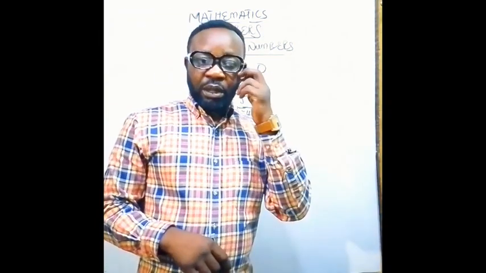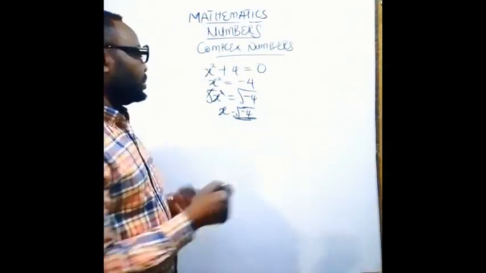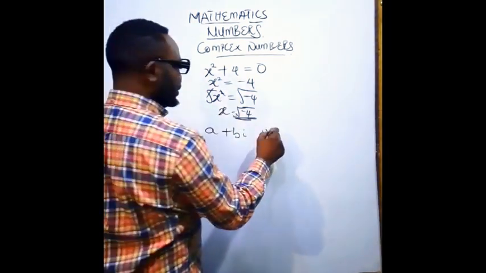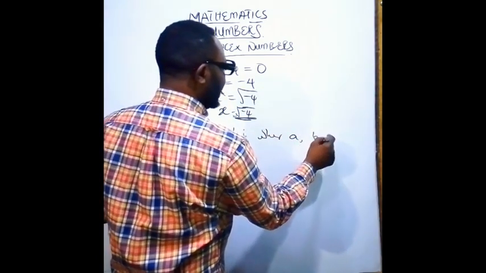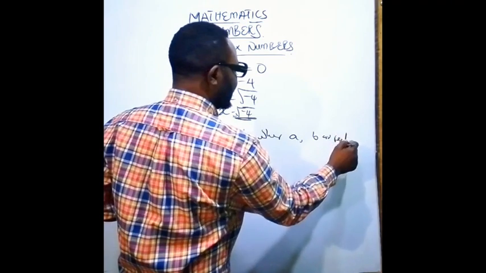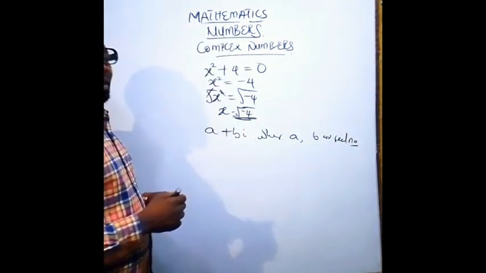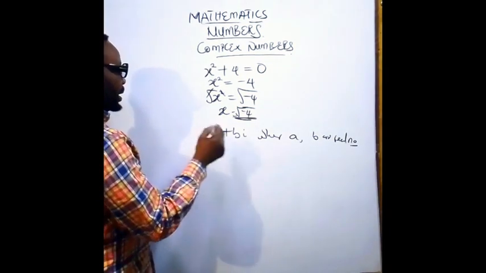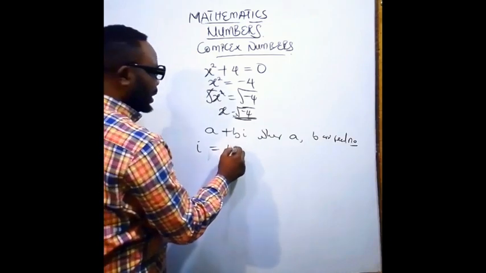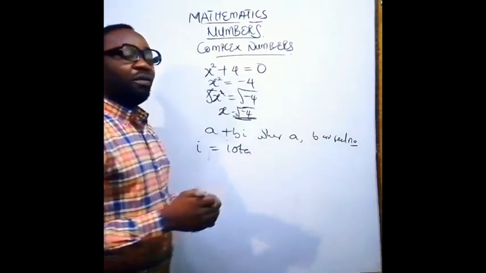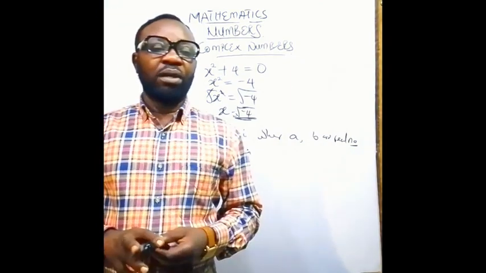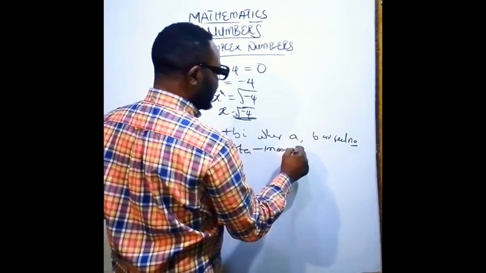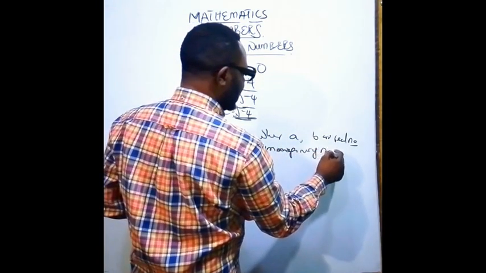Now, a complex number can be expressed in the form a plus bi, where a and b are real numbers, while the i there is given a name called iota, which is an imaginary number.